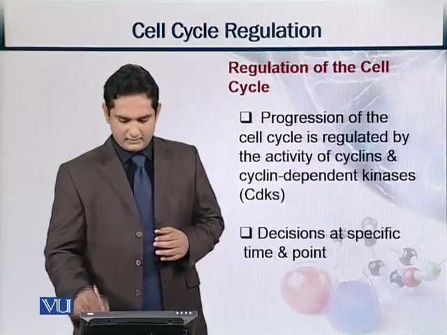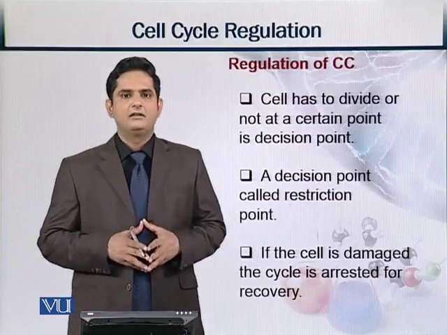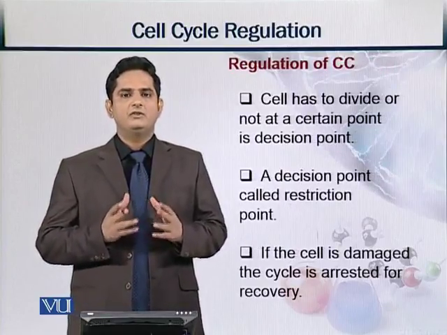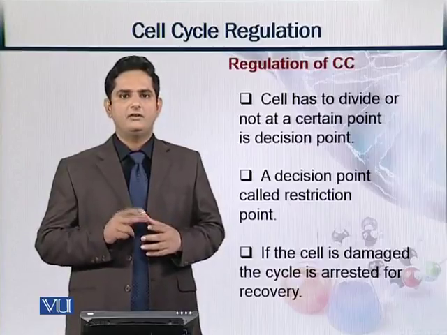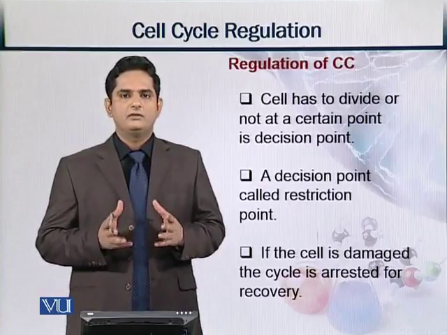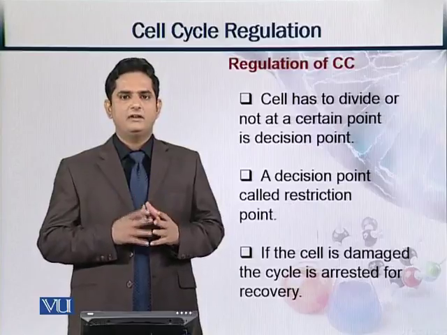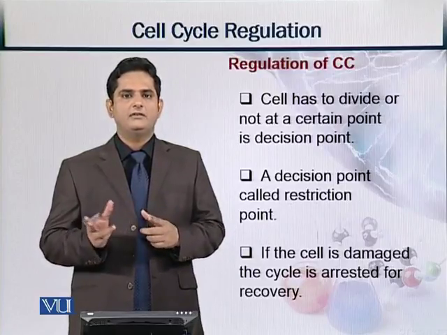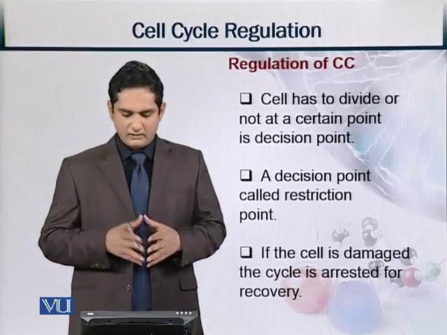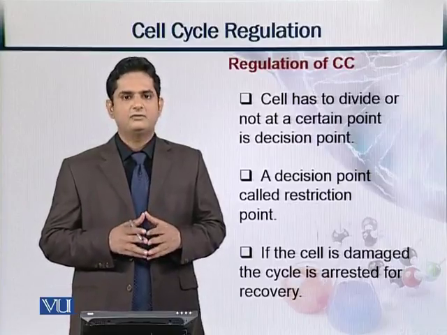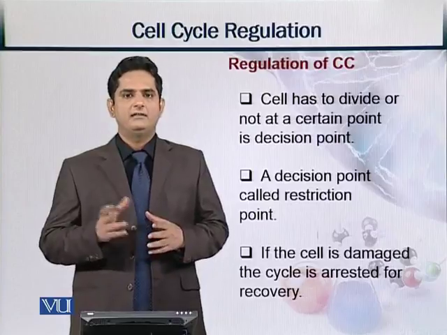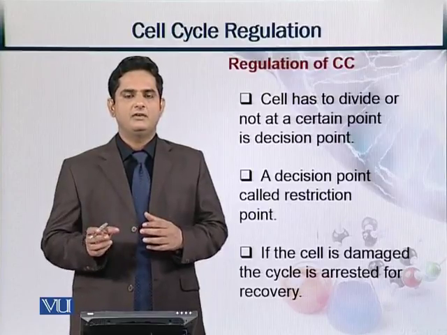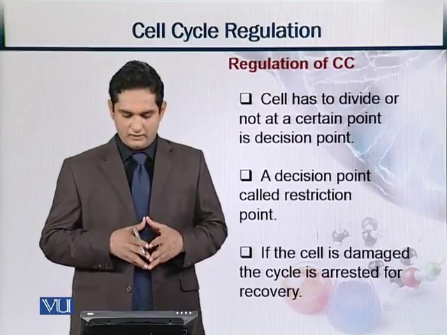We will look into the next slide, which shows that the cell has to make two decisions: either to divide or not to divide. This decision of division or not division should be made at a specific time and at a specific location. That specific location is called a decision point, and this decision point in the cell cycle is called the restriction point.